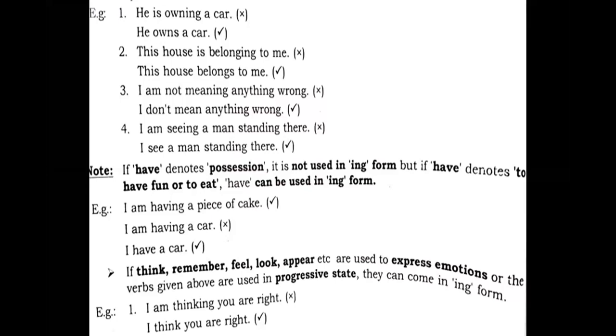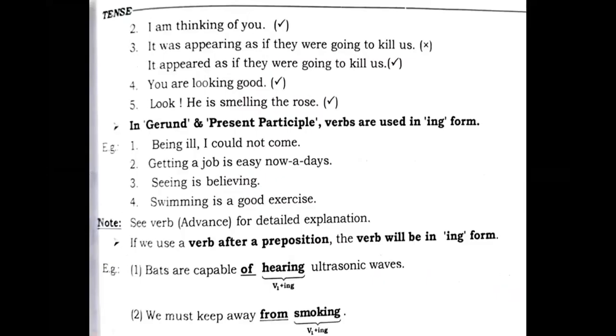So here, think is used for another purpose, which cannot be used. When you are expressing emotions or verbs given are used in progressive state, they come in ing form. Otherwise, you don't use them in ing form. You can straightaway say, I am thinking of you. This is the feeling or emotions basically.